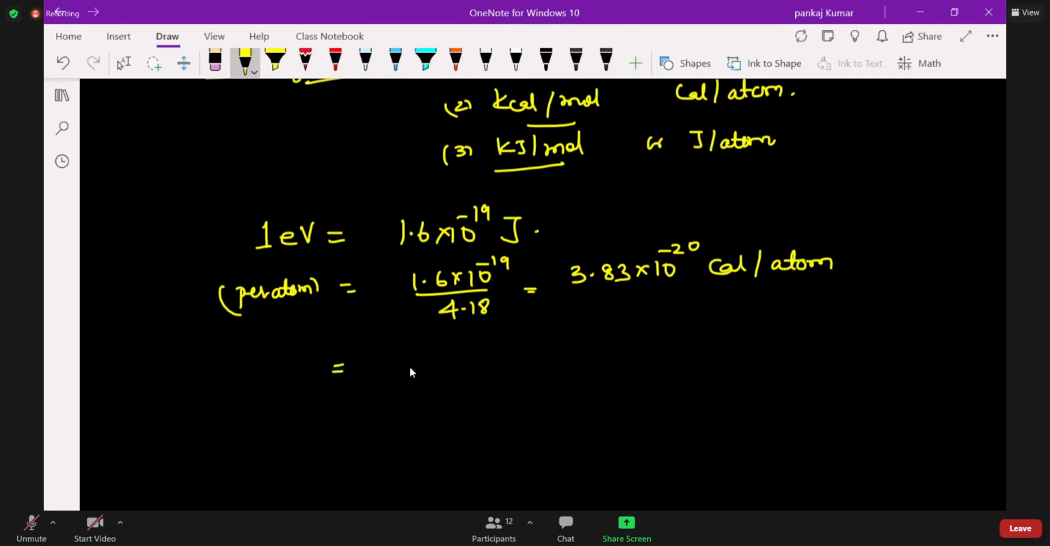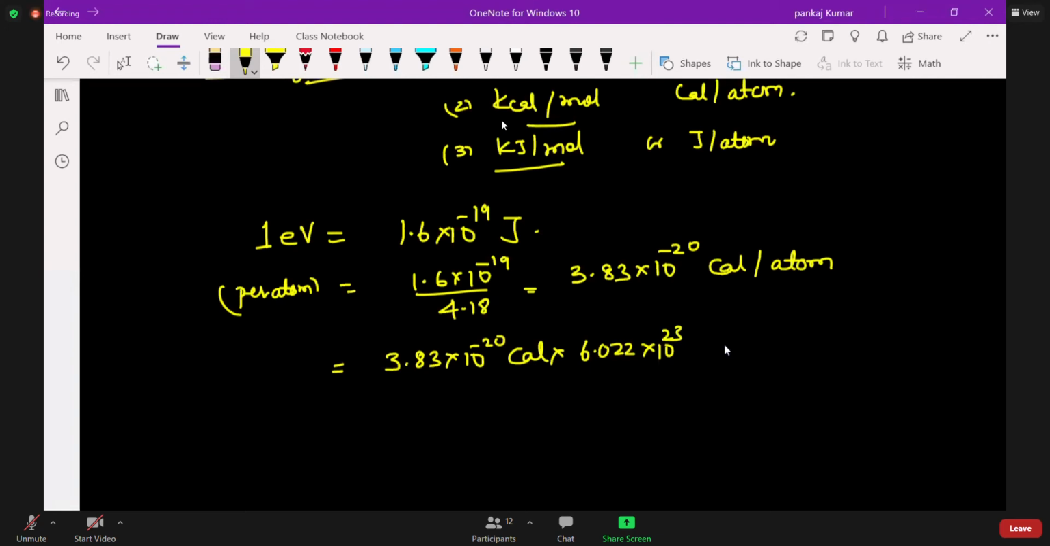You can also write 3.83 into 10 power minus 20 calorie. And instead of one atom, you can take 6.022 into 10 to the power 23.